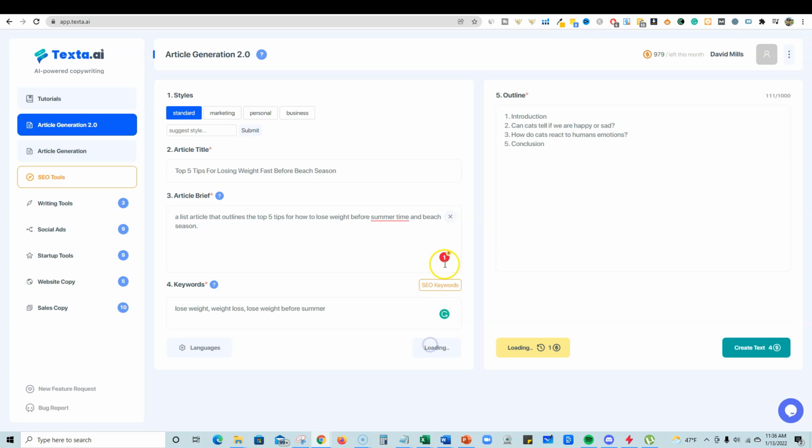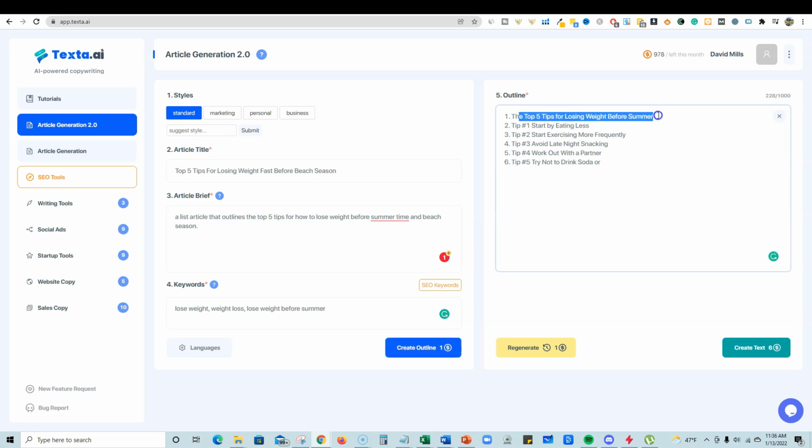And we're going to say create outline. And there we go. So we have 1, 2, 3, 4, 5, 6: the top 5 tips for losing weight and the introduction. I wonder if it's going to actually list those in the introduction. So: start by eating less, start by exercising more frequently, avoid late night snacking, work out with a partner, try not to drink soda. It missed that part, so I'm going to put sugar in there.